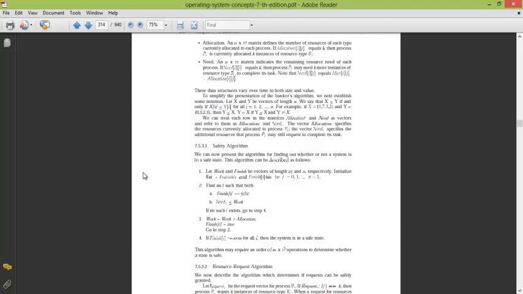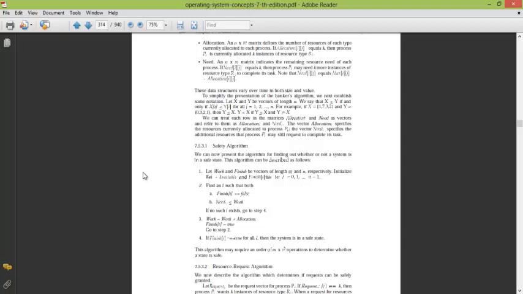In the resource request algorithm, if one process makes a request, then what happens? Right. So let's do them one by one. First is the safety algorithm. It will check whether the system, whether the given situation in the system is leading to a deadlock or not. So we are given all the processes, their max, their need, and their allocation.